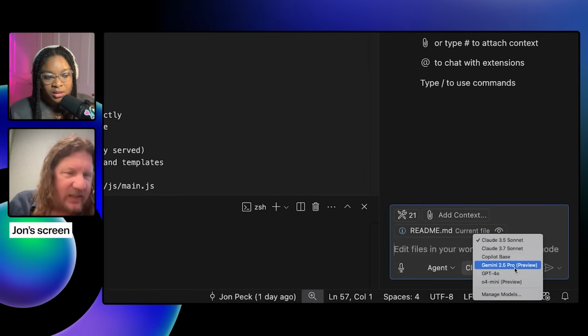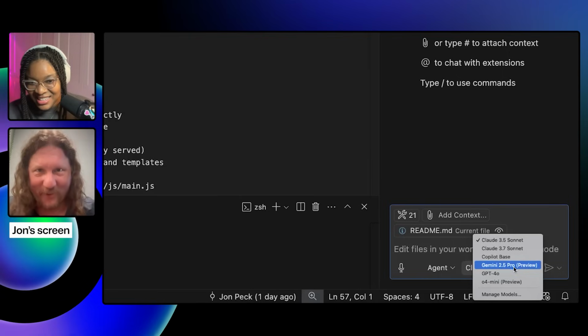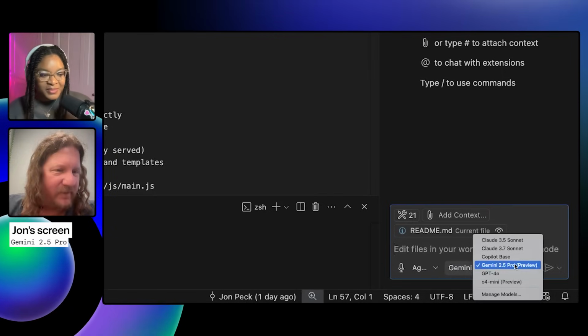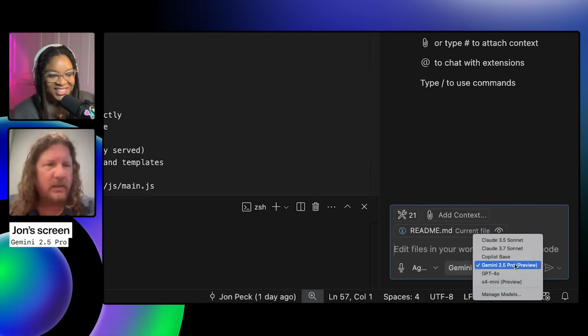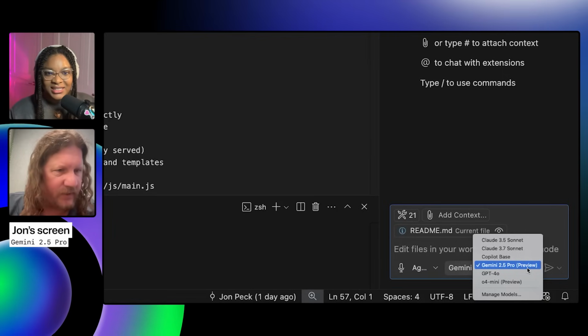We're going to do 3.5. You know what? Let's give people a preview. I've got access to Gemini 2.5 Pro. Let's do it. It only came out recently. Eventually, this will move out, hopefully to GA. But for now, we've got internal access to it at GitHub, so why not?